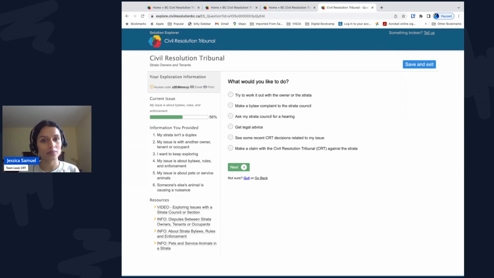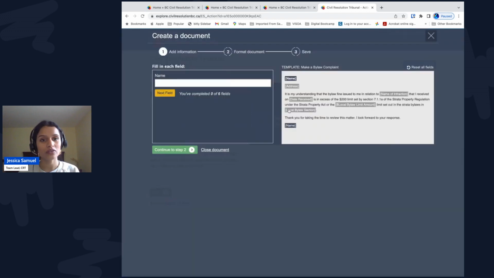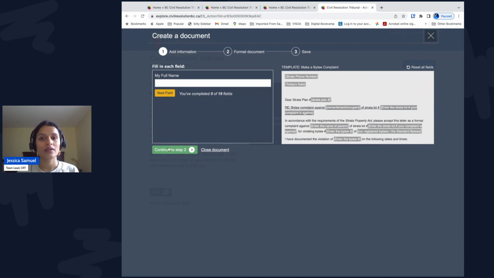You have several options. You've already tried working it out with the owner and you've learned about nuisance. So now you want to make a bylaw complaint to the Strata Council. The Solution Explorer gives you a template to make a bylaw complaint. Just fill in the fields and the letter gives you appropriate language. It says, in accordance with the requirements of the Strata Property Act, please accept this letter as a formal complaint against so-and-so for violation of.